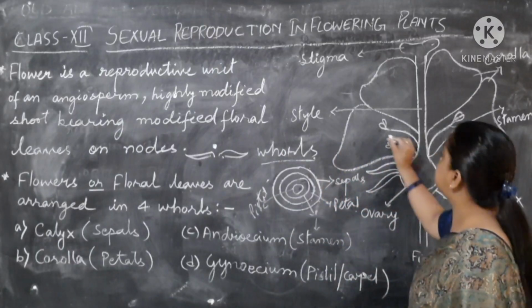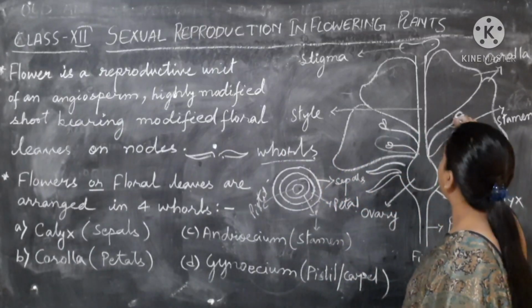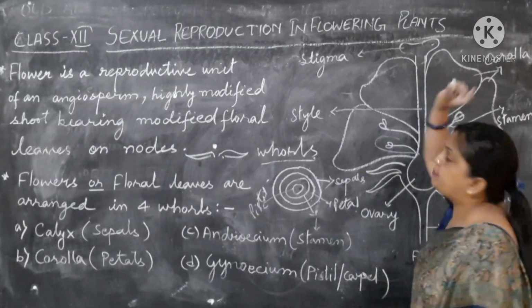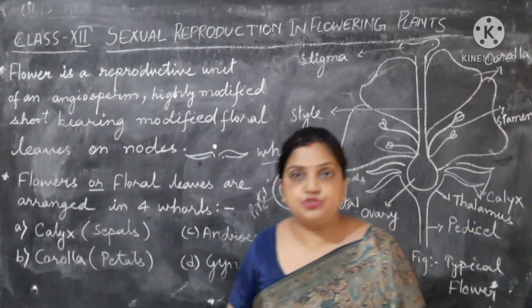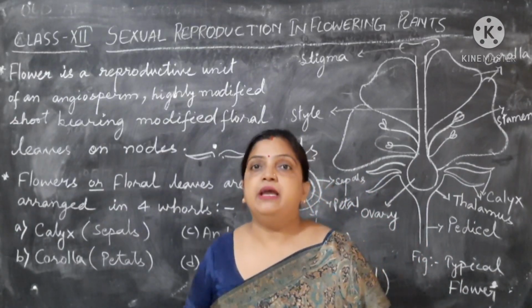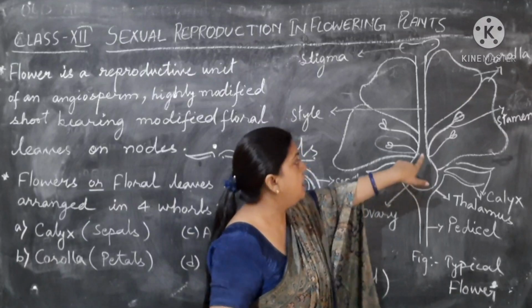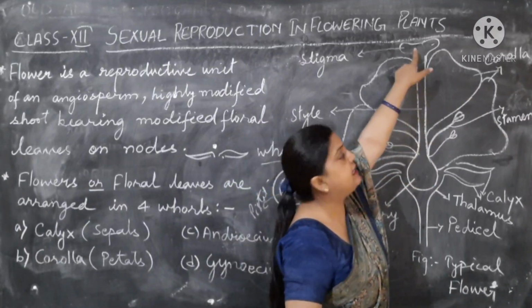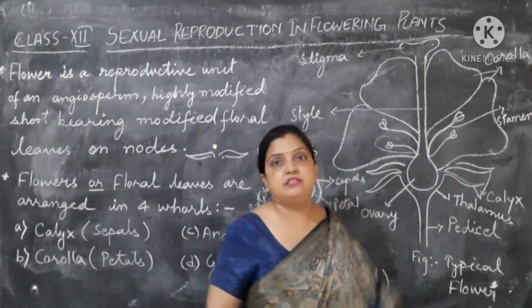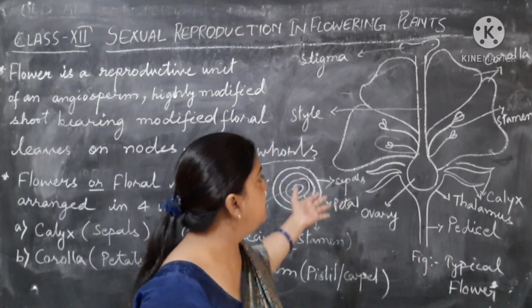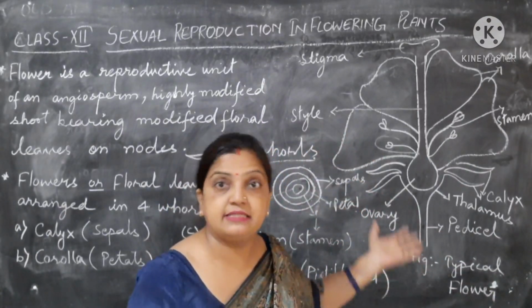Stamen, this is a single stamen. But when we talk about all the stamens, it is androecium. And this is the female reproductive part called gynoecium. This gynoecium is made up of three parts: the ovary, a long style, and then the stigma. This we will be studying separately. Now I will show how these structures look separately.